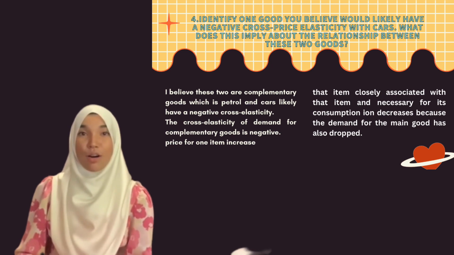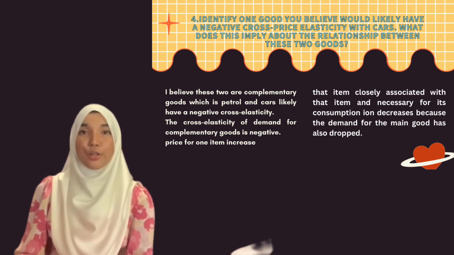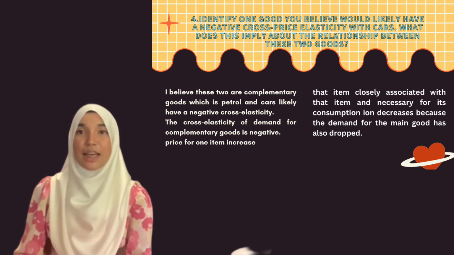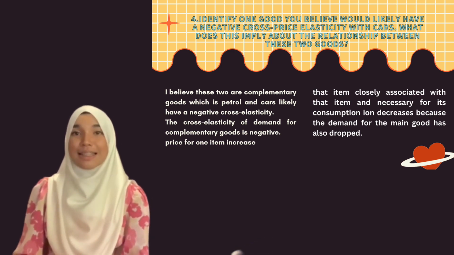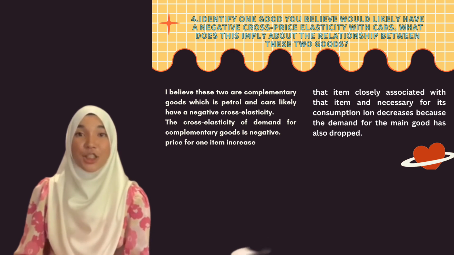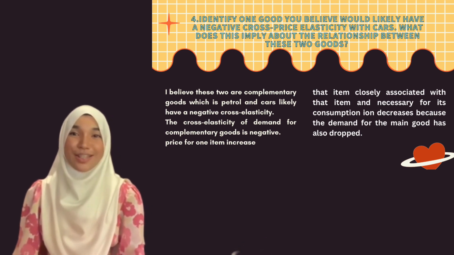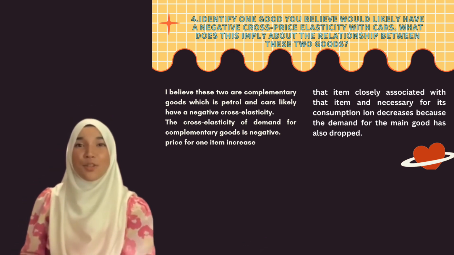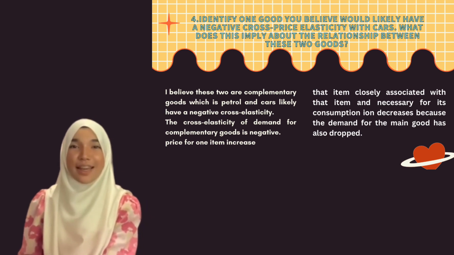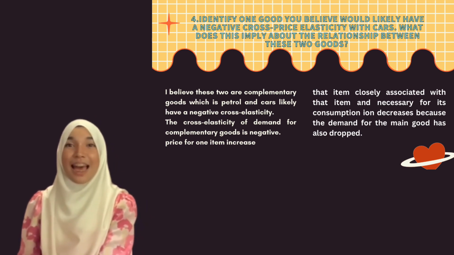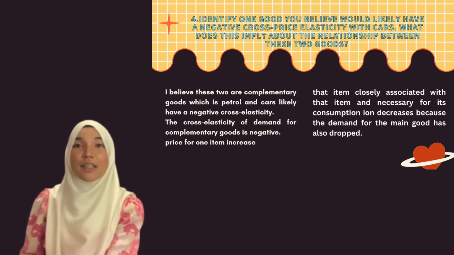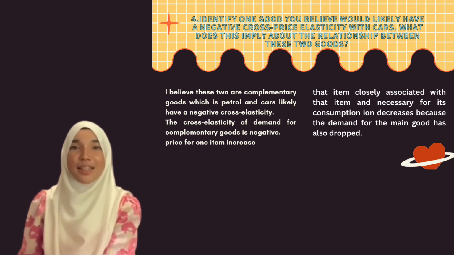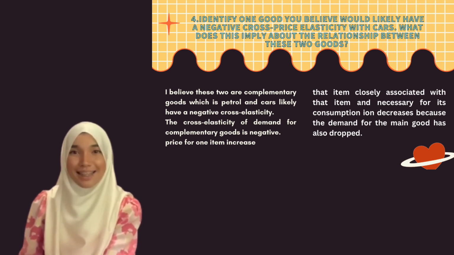Question number 4. Identify one good you believe would likely have a negative cross-price elasticity with cars. What does this imply about the relationship between these two goods? I believe petrol and cars likely have a negative cross-elasticity, as these two are complementary goods. Alternatively, the cross-elasticity of demand for complementary goods is negative.